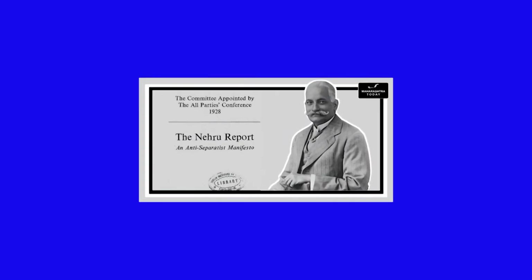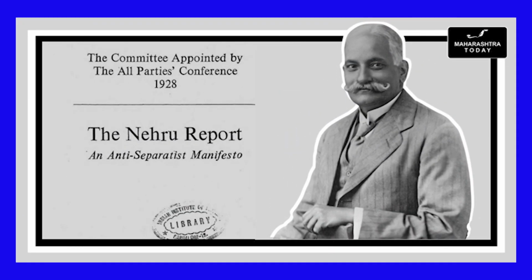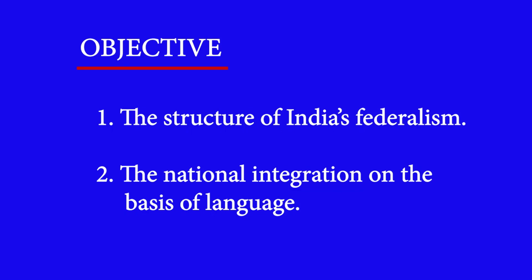Later on, this idea was developed and supported by Motilal Nehru in his famous Nehru Report. The reorganization of Indian states had 2 principal objectives. The first objective was the structure of India's federalism, and the second objective was the national integration on the basis of language.